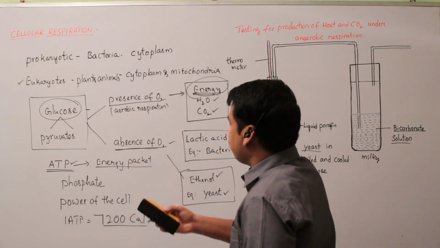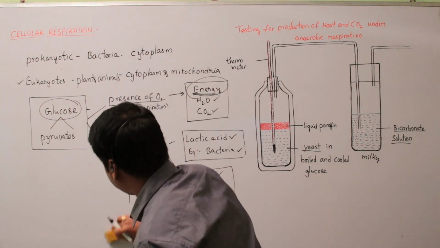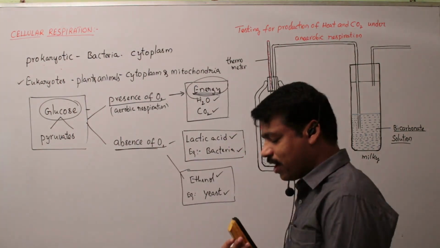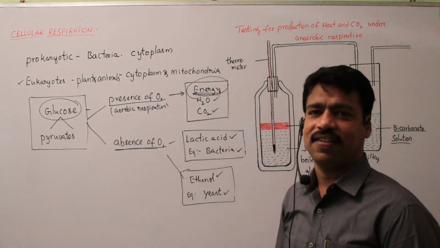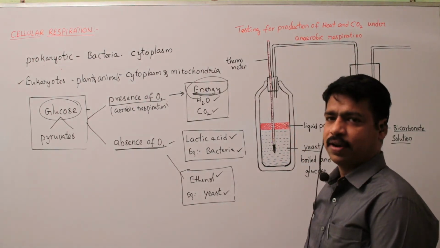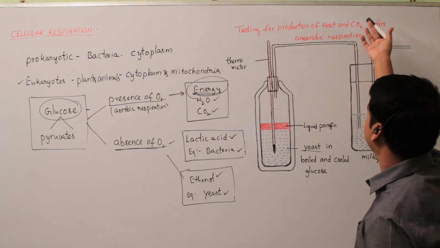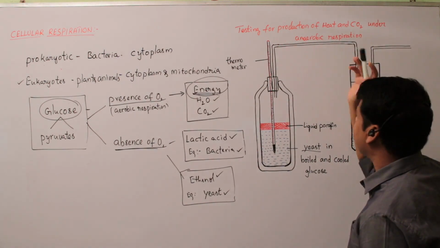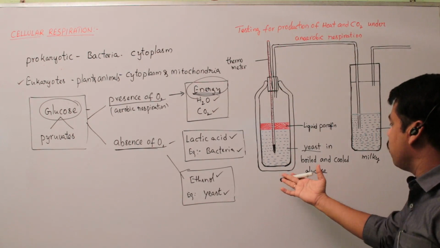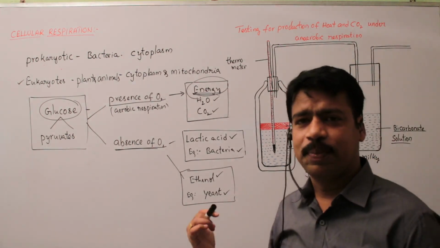Okay, so let us discuss how anaerobic respiration takes place in microorganisms such as yeast cells. Let us discuss a small experiment: testing for production of heat and carbon dioxide under anaerobic respiration. Some equipment is needed for our experiment.